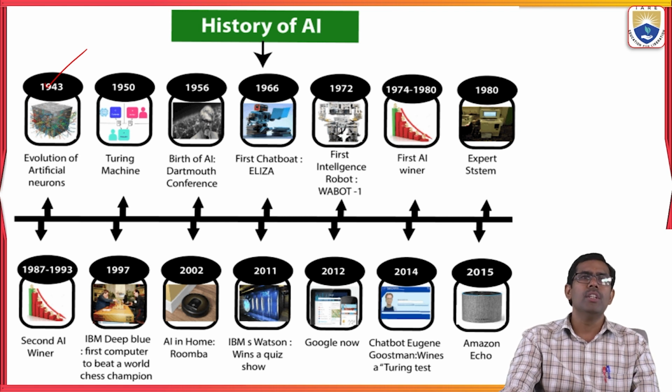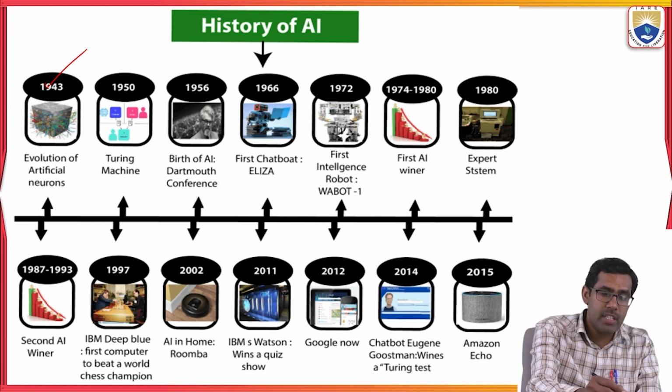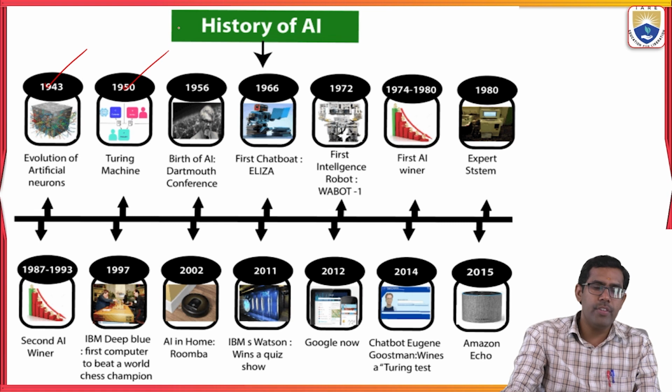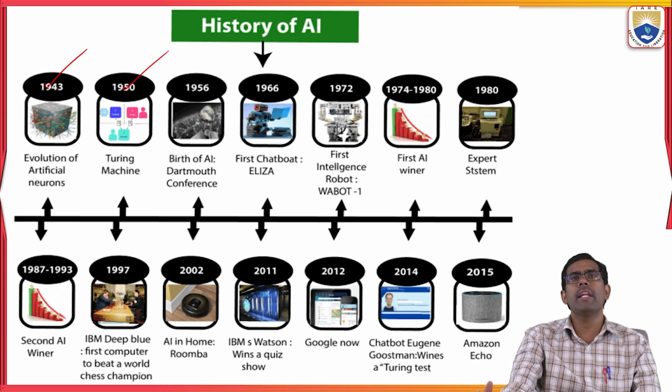Purely based on artificial neurons, ideas arose about the new technology, artificial intelligence. The next one is the Turing machine. In 1950 they started to test machines, how they could create artificial intelligence and how it would work.